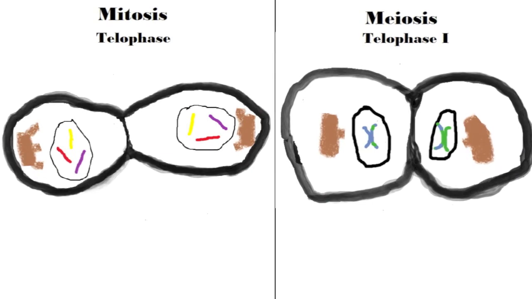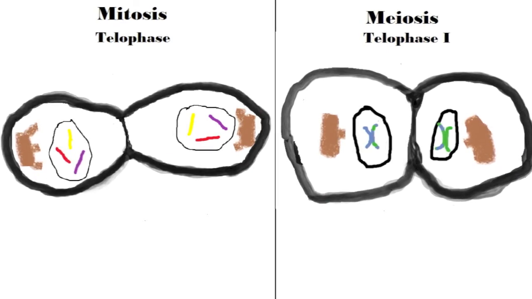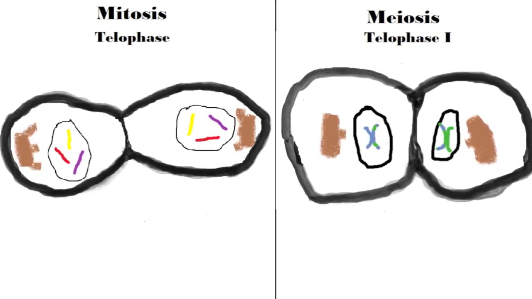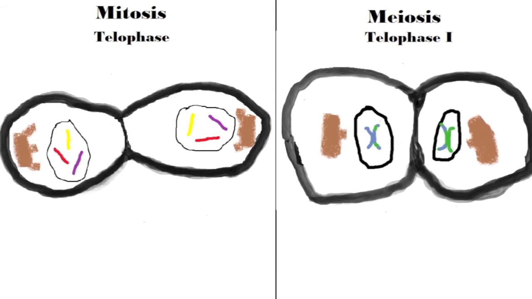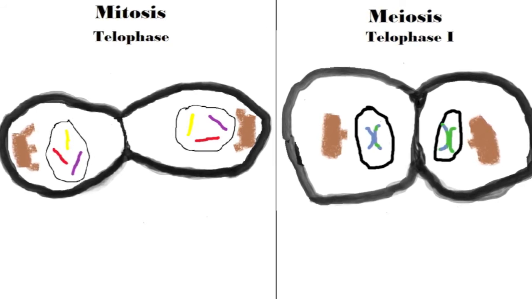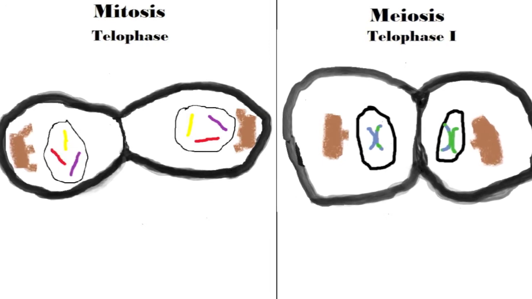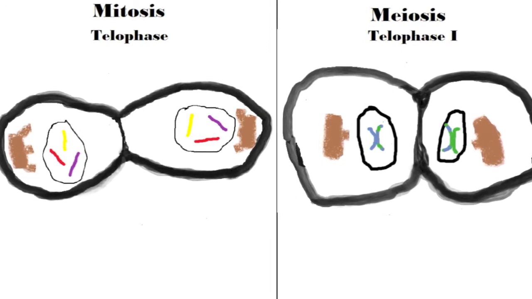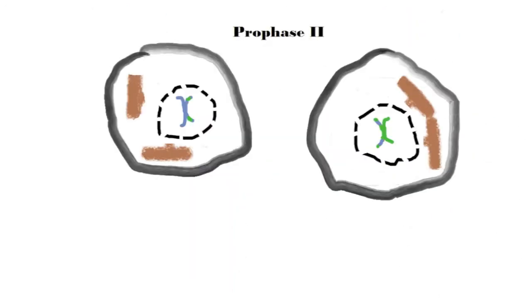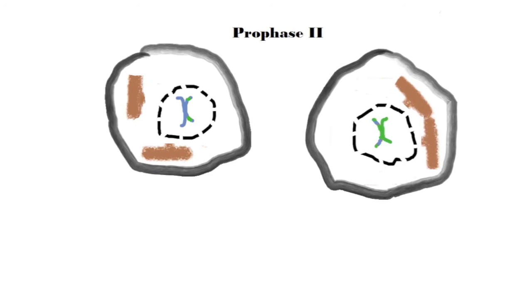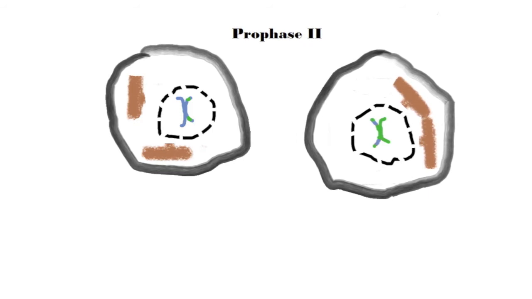In telophase, the chromatids have now moved to opposite ends of the cell, and new nuclear membranes are formed. This completes the process of mitosis. In telophase 1, the chromosomes arrive at opposite ends of the cell. Though the cycle of mitosis is complete, the second round of divisions for meiosis is continuing. The purpose of the second round of divisions is to separate sister chromatids.